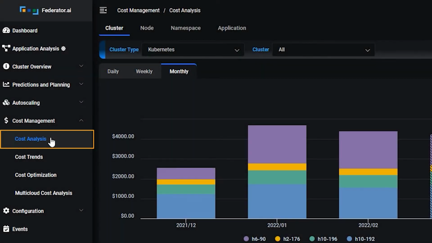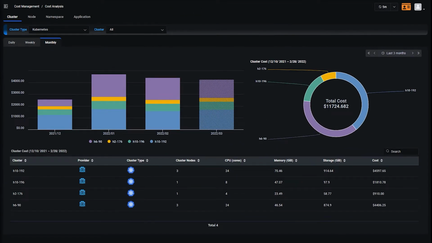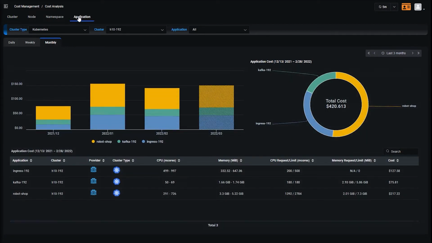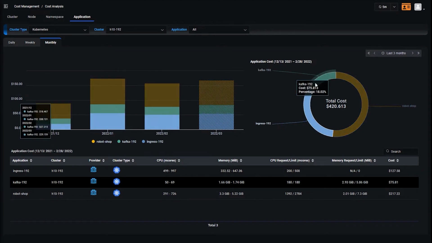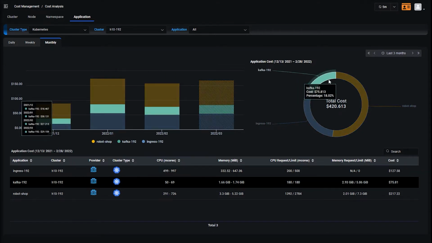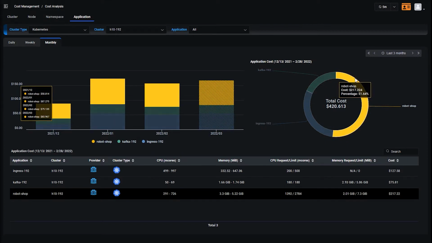Managing cost of cloud deployment is an important task. Federator.ai analyzes the resource allocation and actual usage data from the cluster level to application level. It calculates the cost efficiency of each cluster, namespace, and application, so that administrators have clear visibility of cost savings opportunities.